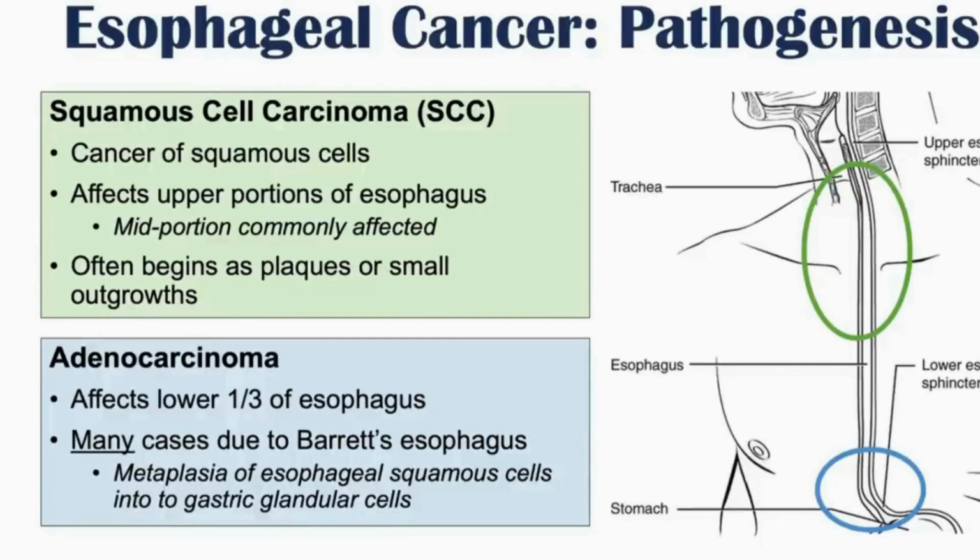However, those new cells are not going to be as functional as the ones before. They're going to have some abnormalities. And the longer an individual has Barrett's esophagus, the more likely that one of those cells will become cancerous. So this can ultimately lead to adenocarcinoma. So those are the differences between the two types of esophageal cancer.